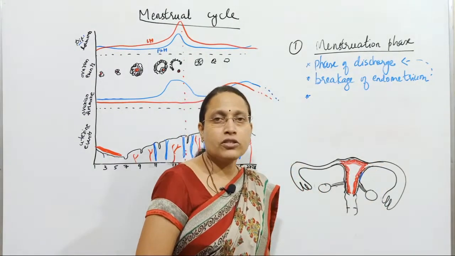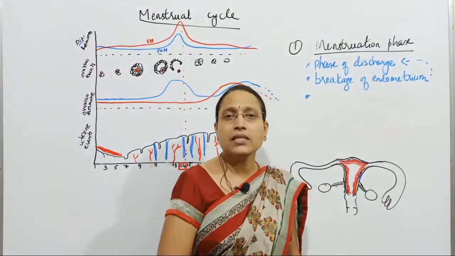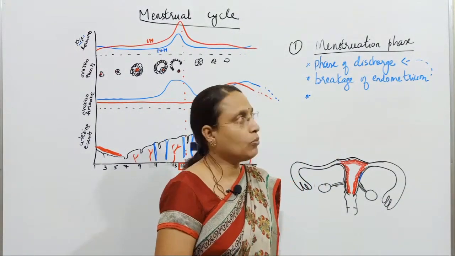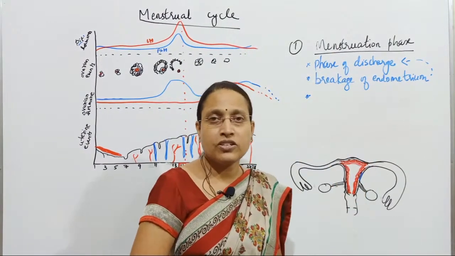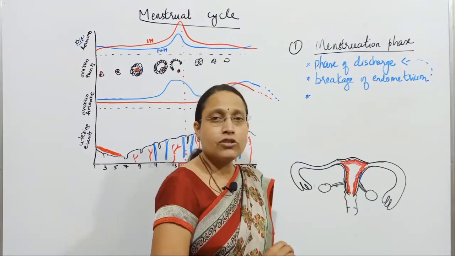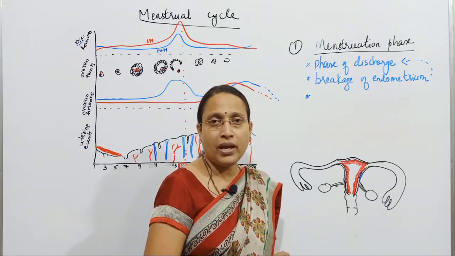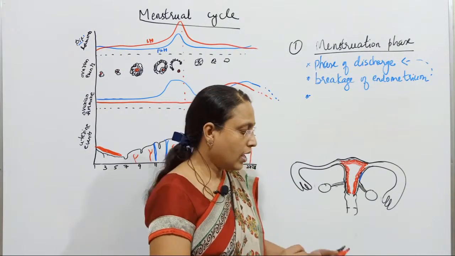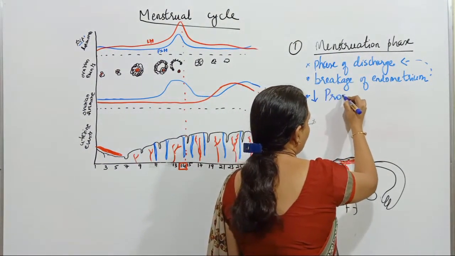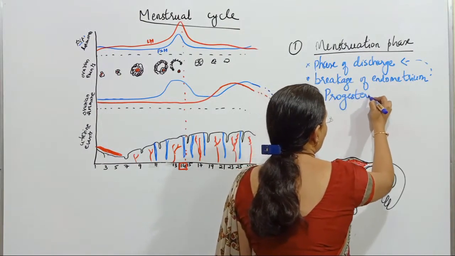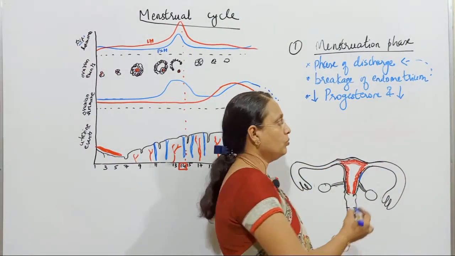So when the endometrium has thickened, the hormone that maintains this endometrium is called progesterone, which is a key hormone, because of the lack of which the menstruation phase occurs. Now which is this hormone? The hormone responsible for the discharge will be a reduction in progesterone. So it means that there is a decrease in the concentration of which hormone? Progesterone. And also you should know that there is a decrease in estrogen also.